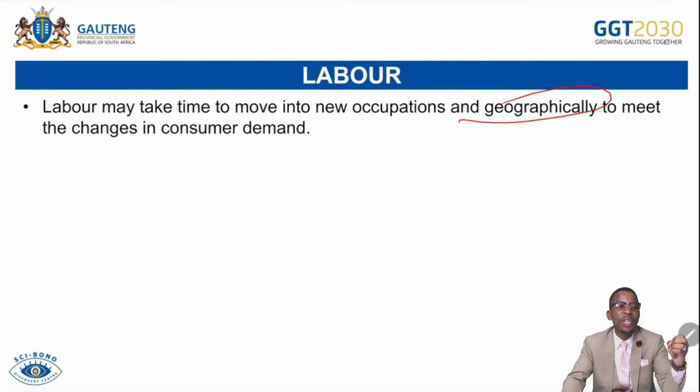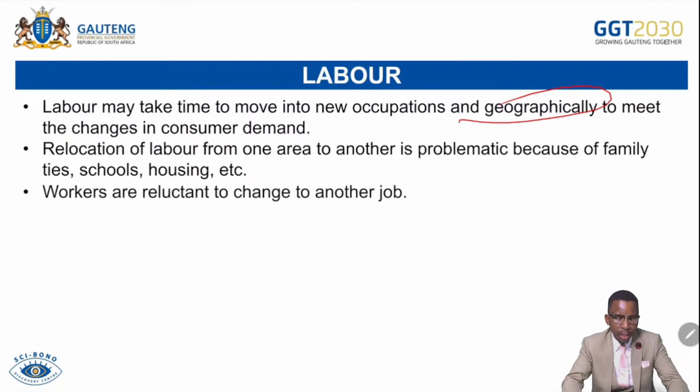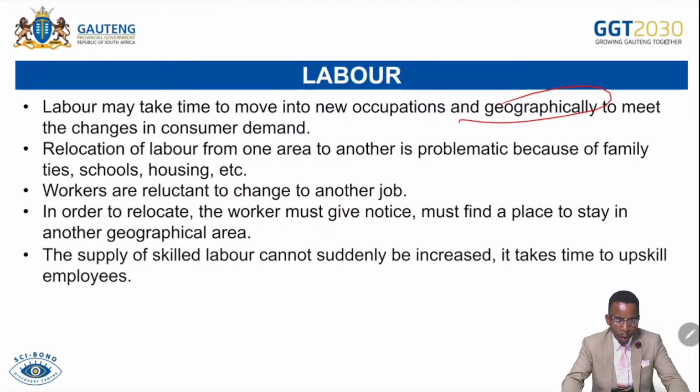And I cannot be switched from being a teacher to a nurse or doctor because I'm not qualified to be a doctor. Relocation of labor from one area to another is problematic because of family ties, school, housing, etc. Workers are reluctant to change to another job because it becomes risky for them. In order to relocate, the worker must give notice, must find a place to stay in the other geographical area, and must also find a school for his or her children so that they will all be accommodated. The supply of skilled labor cannot be increased in the short run. It takes time to upskill employees. So you can't leave matric today and tomorrow come as a medical doctor. You are unskilled at that time.